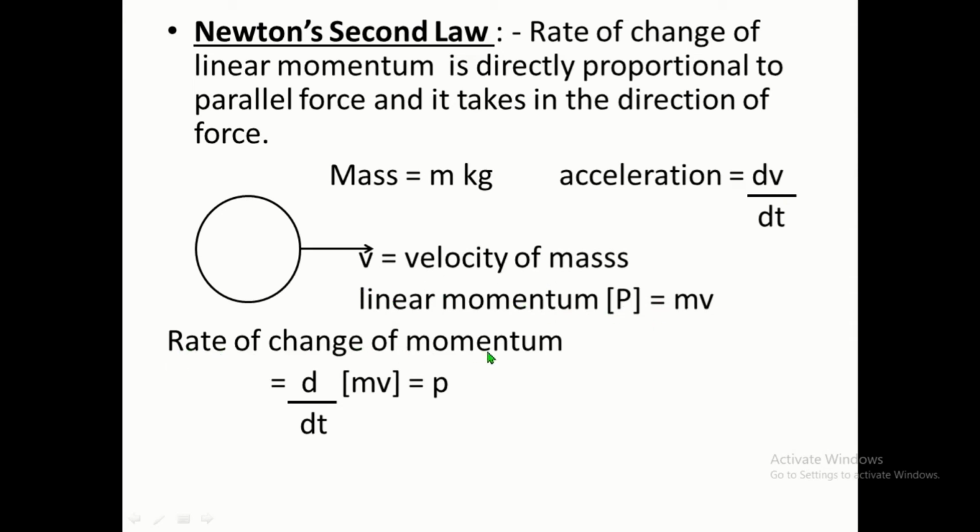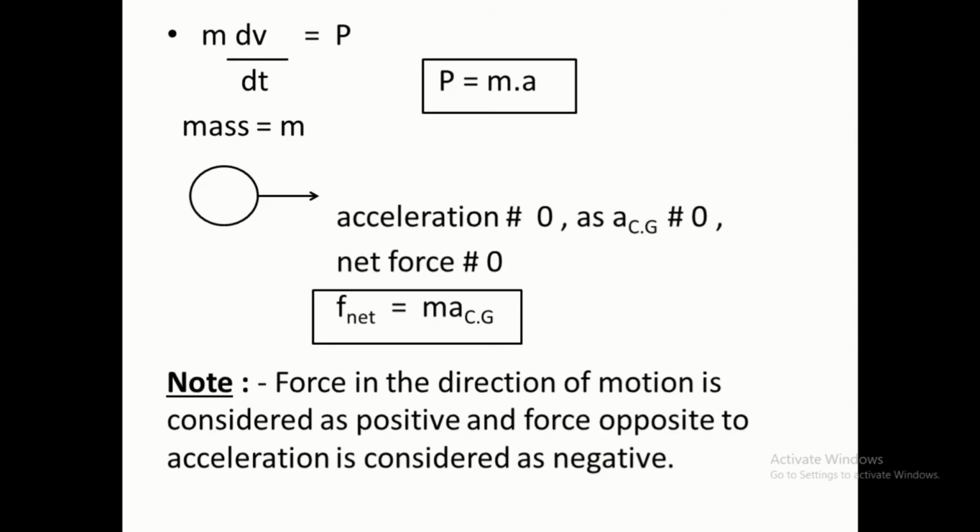Therefore, rate of change of momentum is equal to d by dt of mv. Since m is constant, it becomes m into dv by dt. But dv by dt is equal to acceleration. Therefore, F is equal to mass into acceleration. This is the mathematical expression of Newton's second law of motion.